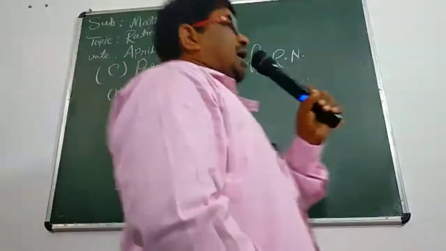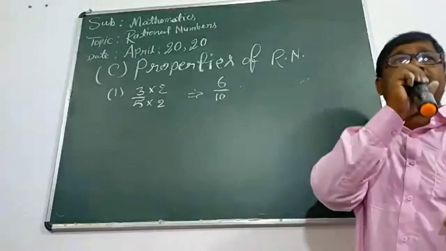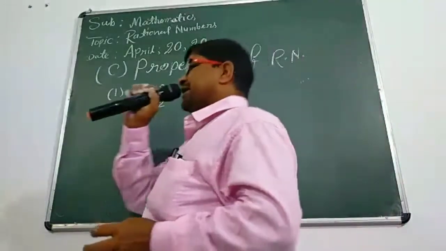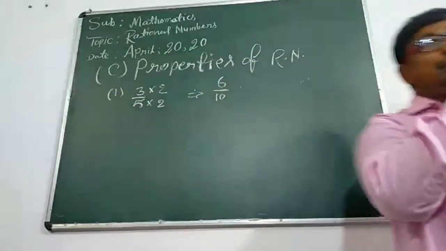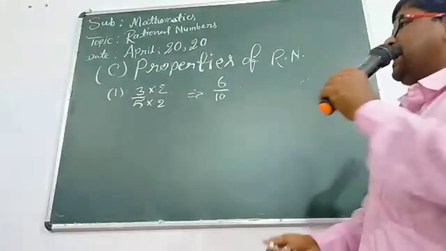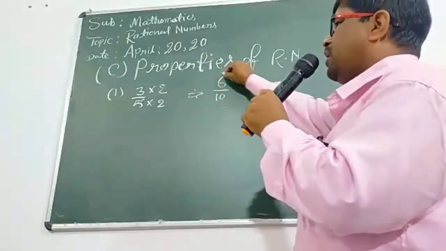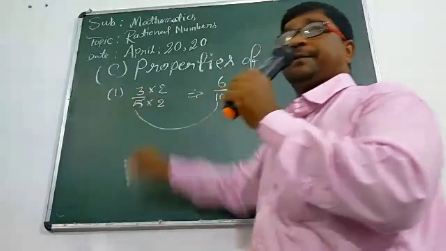So I want to say, after multiplying both the numerator and denominator of the rational number by the same number, we can get the equivalent fraction, an equal value rational number.